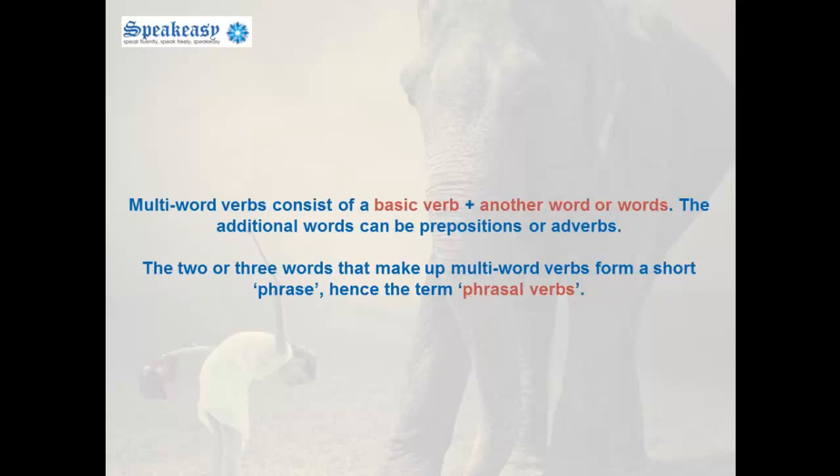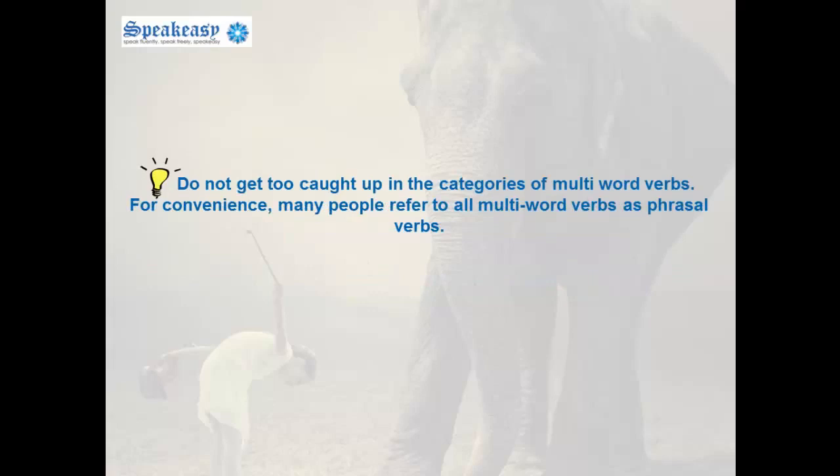Multi-word verbs consist of a verb plus another word or words. The additional words can be prepositions or adverbs. The 2 or 3 words that make up multi-word verbs form a short phrase, hence the term phrasal verbs. Do not get caught up with the categories of multi-word verbs. For convenience, many people refer to all multi-word verbs as phrasal verbs.